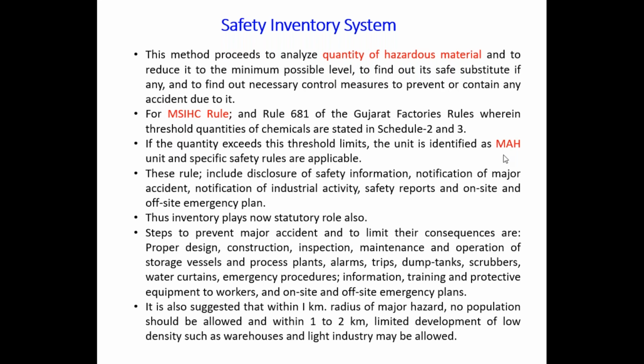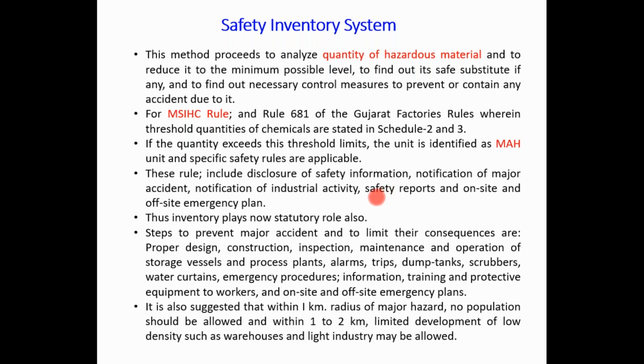The steps to prevent major accidents and to limit their consequences are proper design, construction, inspection, maintenance and operation of storage vessels, process plants, alarm systems, trips, drum tanks, scrubbers, water curtains, emergency procedures, information, training and protective equipment to the workers, and on-site and off-site emergency plans.